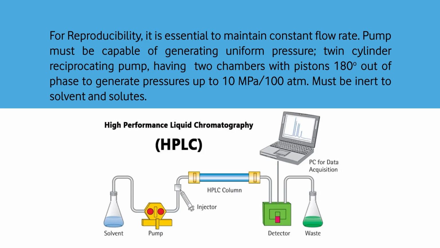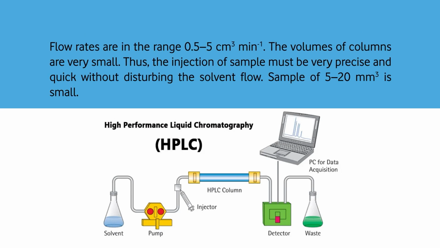Generally, the pumps which are used are twin cylinder reciprocating pumps. So they produce very high pressure. The flow rates are in the range of 0.5 to 5 centimeter cube per minute. Okay. The volume of the column is very small.